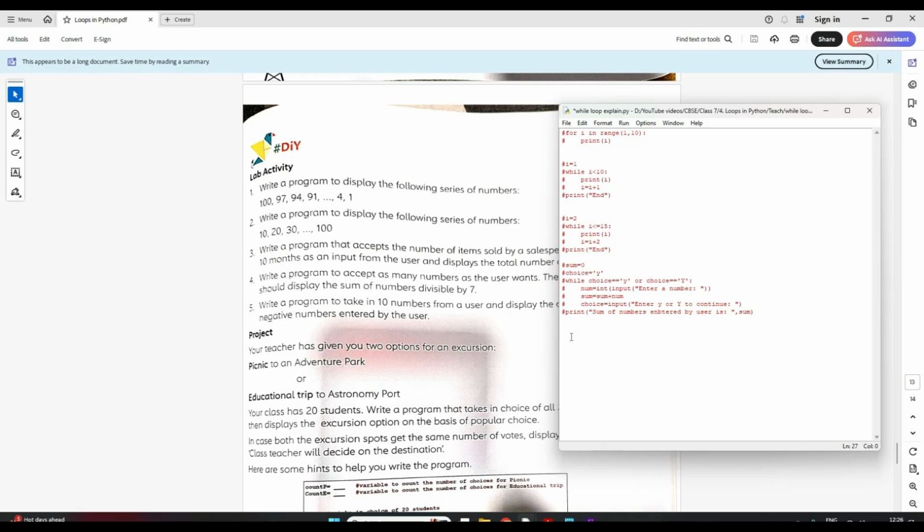You can use a for loop also, you can use a while loop also. So let's do it with while only this time. So while i is less than 11, or maybe less than or equal to 10, we can take 10. So we have to enter a number from the user. num is equal to int(input("Enter a number")).